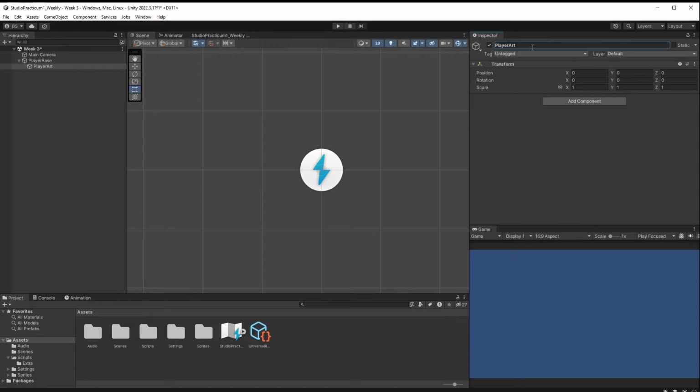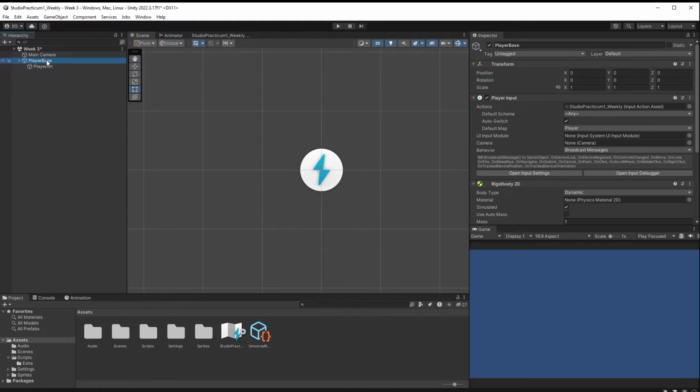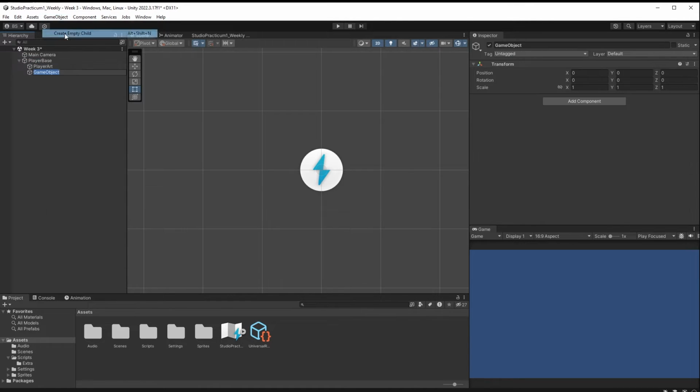It is directly attached to the player base, so it'll move along with the base. I'm going to do the same thing with my aiming asset, and I might as well add that in right now. So what I'm going to do is go to, again, player base. I'm going to say game object, and I'm going to say create empty child.